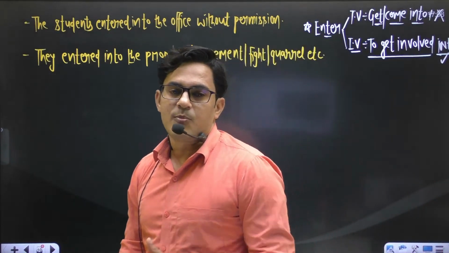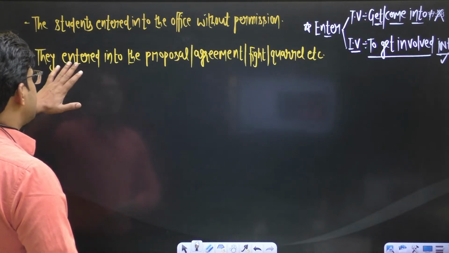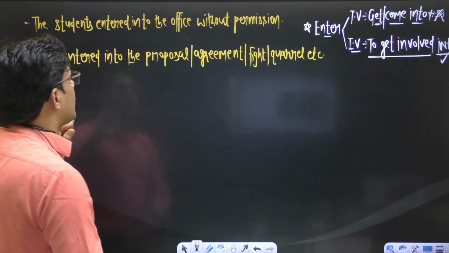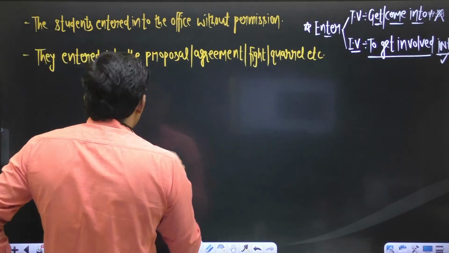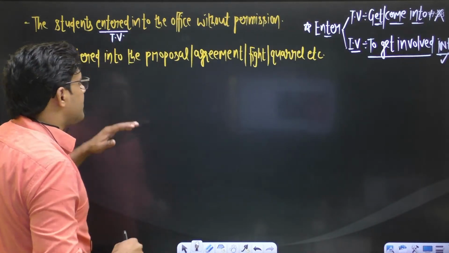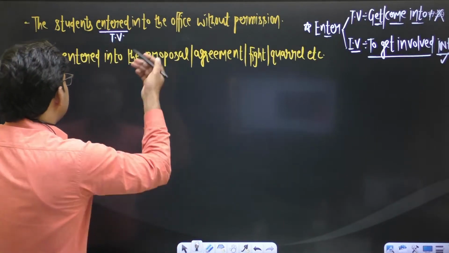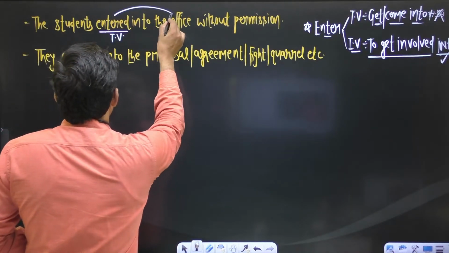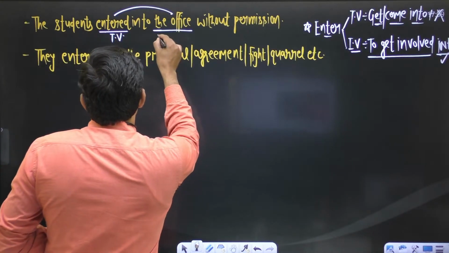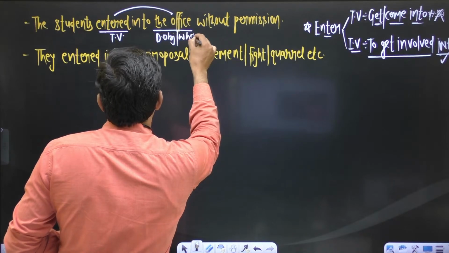So let us apply this concept in two different sentences. In the first sentence, the students entered into the office. Here this verb enter is a transitive verb. Here enter means to come into or get into. What did the students enter? The students entered the office. This office is the direct object, the reply to the verb what.